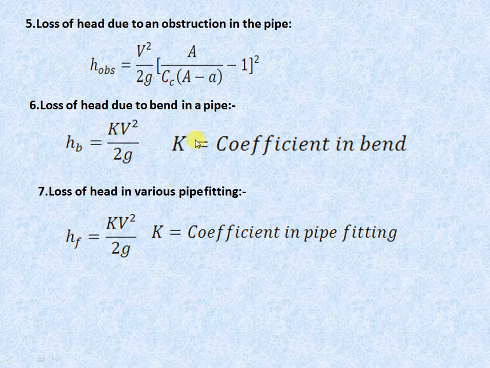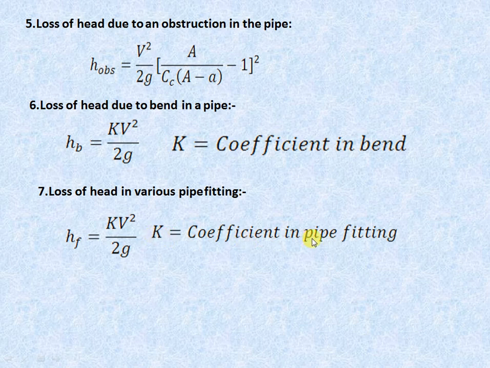Now in this case, this k is nothing but the coefficient of a bend. The k value is supplied by a supplier, and this value is constant for different bends, like long bend, short bend. Then the loss of head in various pipe fittings, like valves and different pipe fittings. So hf is equal to k v square by 2g. Both the formulas are the same, but the k values are different for different pipe fittings or different bends. So again, in this case, k is the coefficient of pipe fittings.